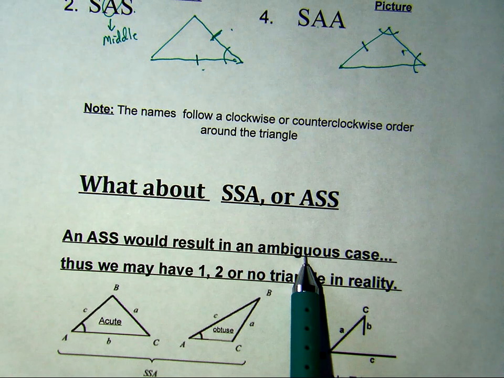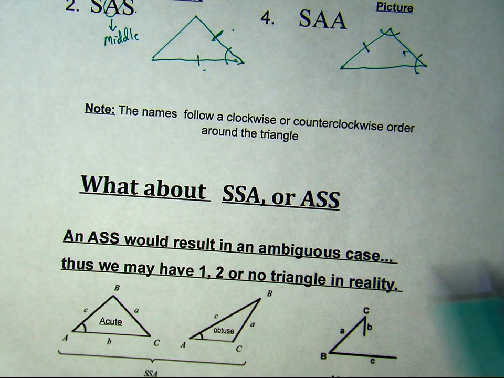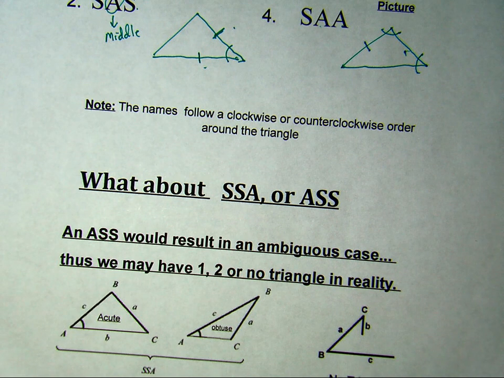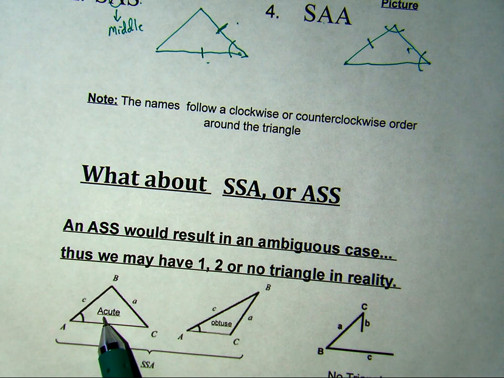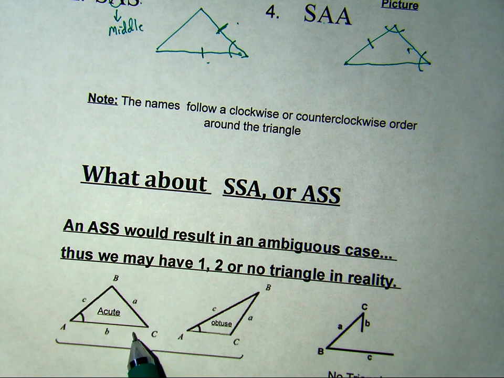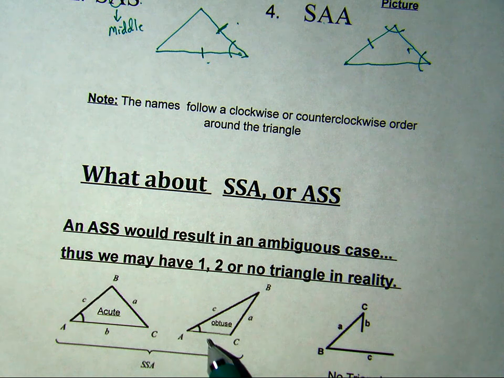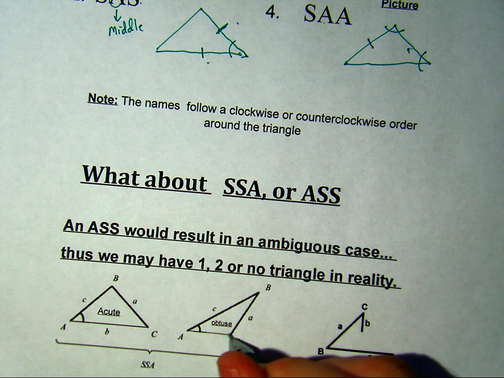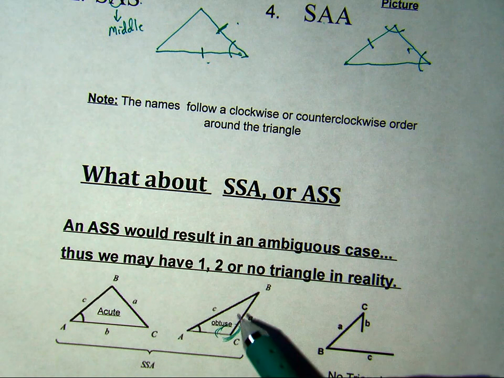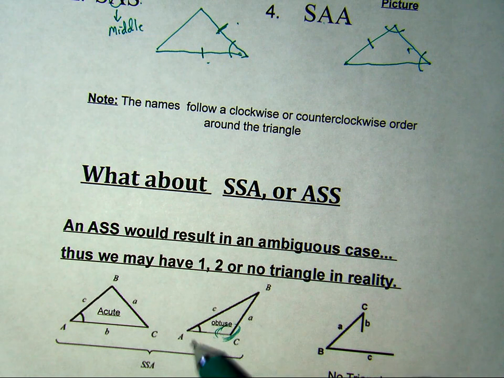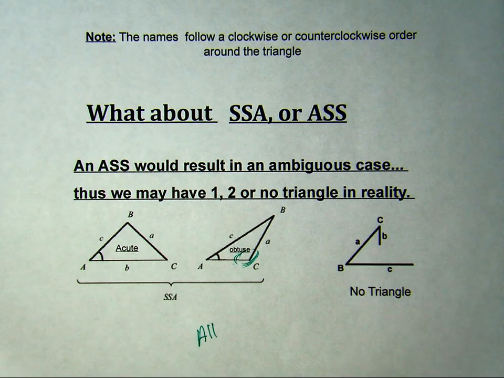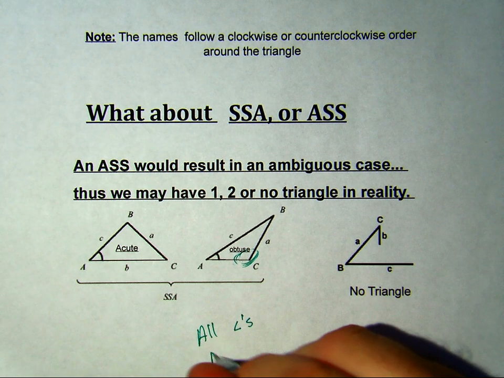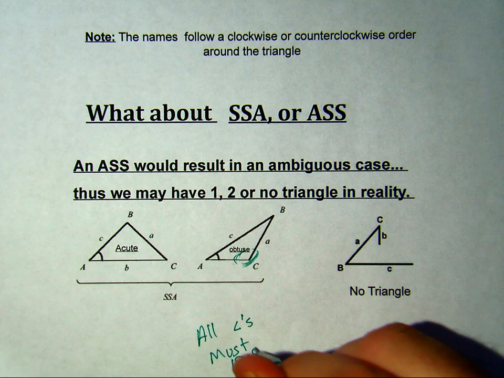So what an ambiguous case means is the information that we know is ambiguous. It's not clear, based on the angle that was given to us, whether that will be an acute triangle, where all three angles are less than 90 degrees, or whether that same triangle will end up being obtuse, because this angle right here could be greater than 90 degrees. But in the end, remember, all angles must add to 180. Okay, so that's our triangle rule.